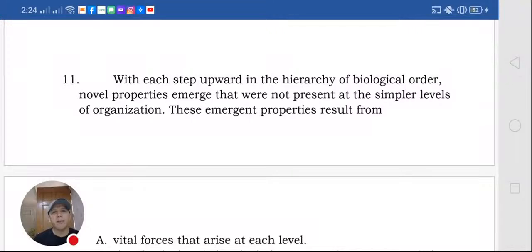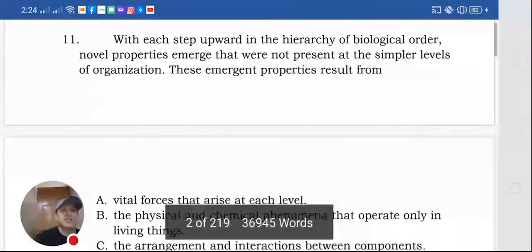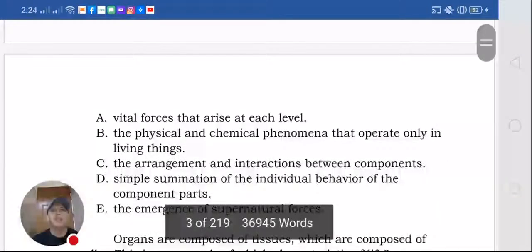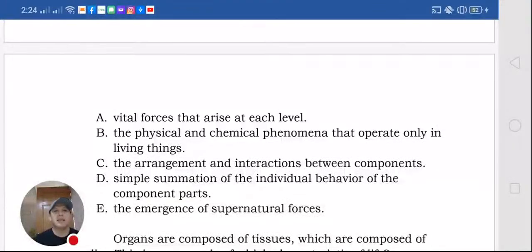Next, with each step upward in the hierarchy of biological order, novel properties emerge that were not present at the simpler levels of organization. So these emergent properties result from what? Letter B, the physical and chemical phenomena that operate only in living things, not that much. The arrangement of interactions between components, and not the simple summation of the individual behavior of the component parts. Okay, so this explains why there is this hierarchical organization.